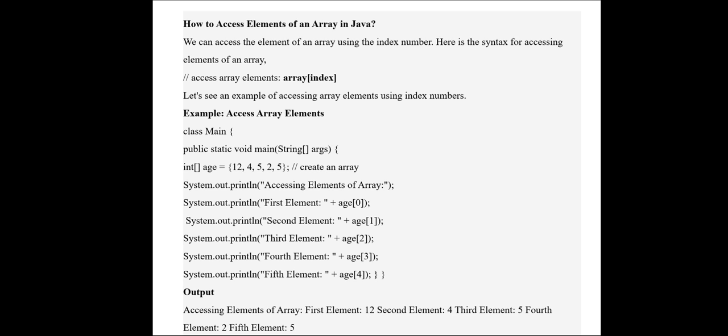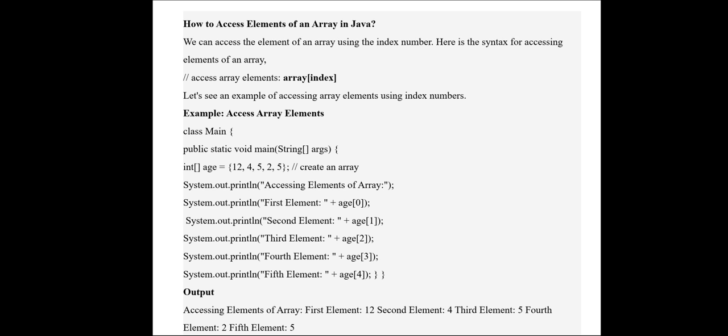So class Main, public static void main, the second statement, then int age equal to, we have assigned values for the array age. Then from the next line, System.out.println, accessing elements of an array. System.out.println within quotes, first element, plus. The plus is the concatenation operator here, for the value to be displayed.